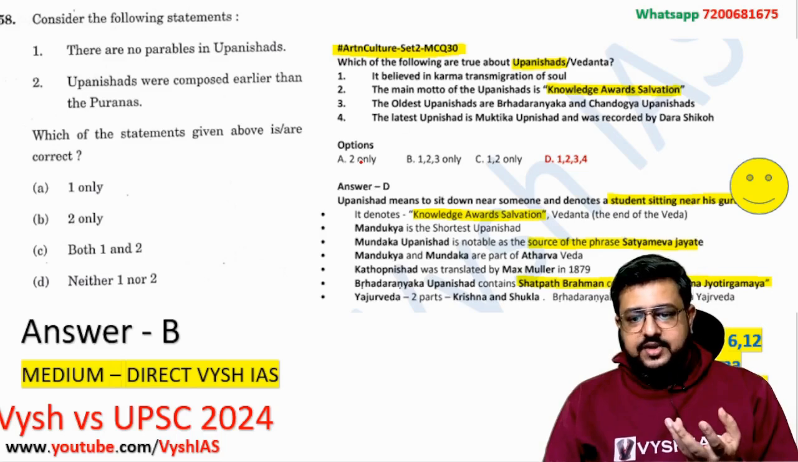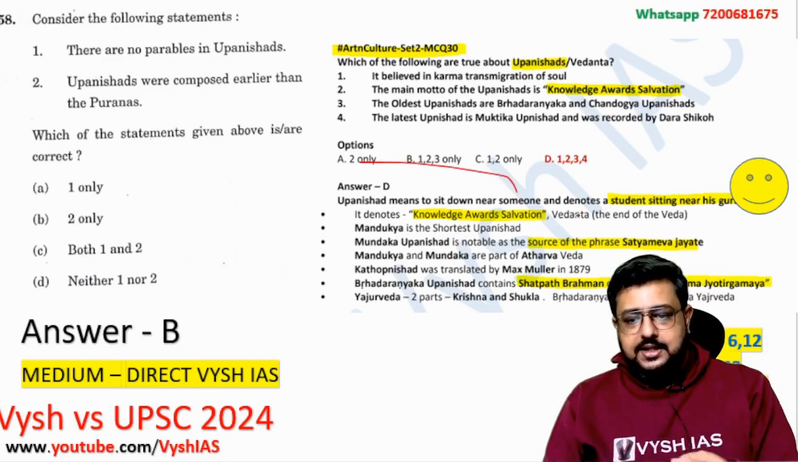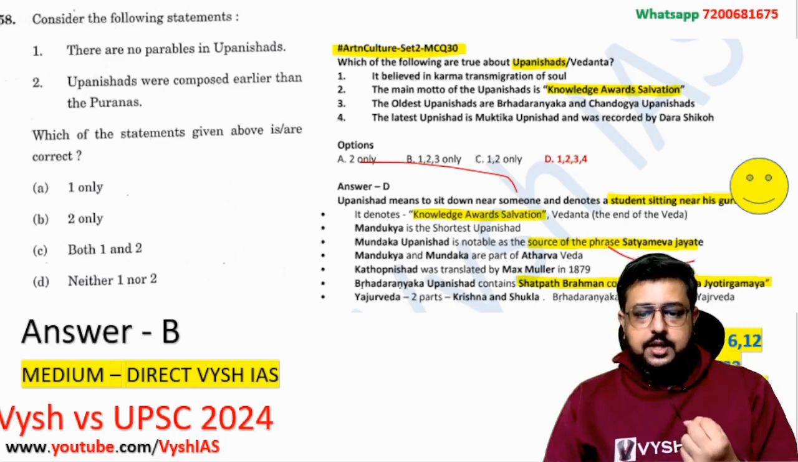These are again places where we told you the details about the Upanishads: sitting near, giving knowledge of salvation, telling them stories, and phrases like Satyameva Jayate, which is taken from this Upanishad, and Asato Ma Jyotirgamaya, which is taken from this Brahmana. These things were all asked in previous years. That is why we have covered it.